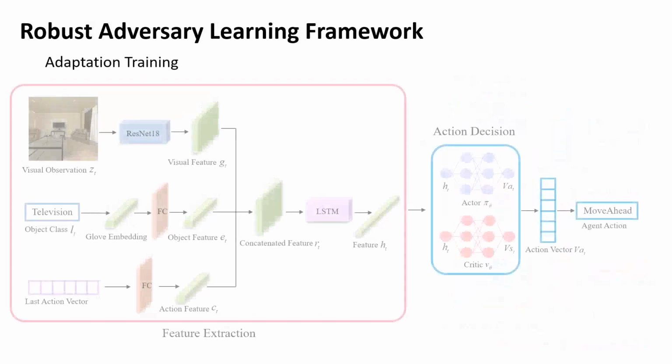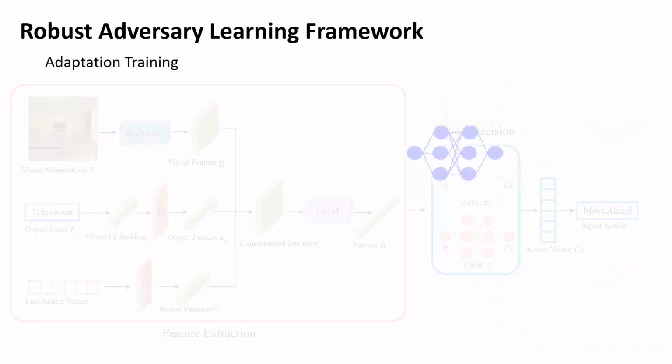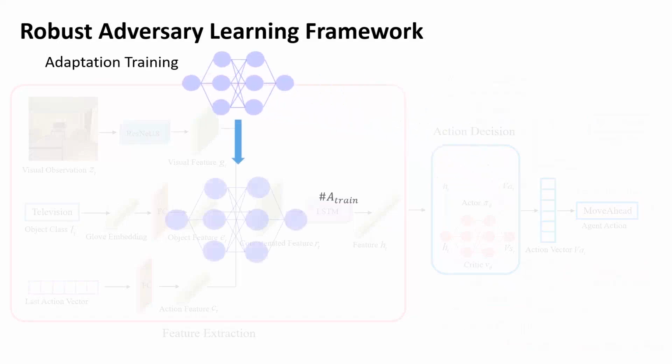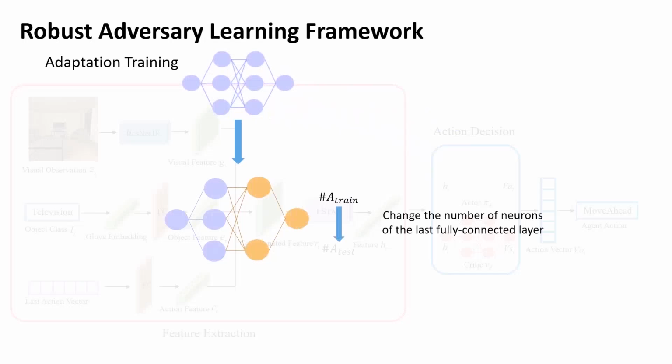The second stage is the adaptation training process. In this process, we modify the number of the output neurons in the last fully connected layer of the actor network, keeping other parameters fixed. Then we retrain the model in a subset of the training samples to learn an optimal action decision strategy that is adapted to the new action space.